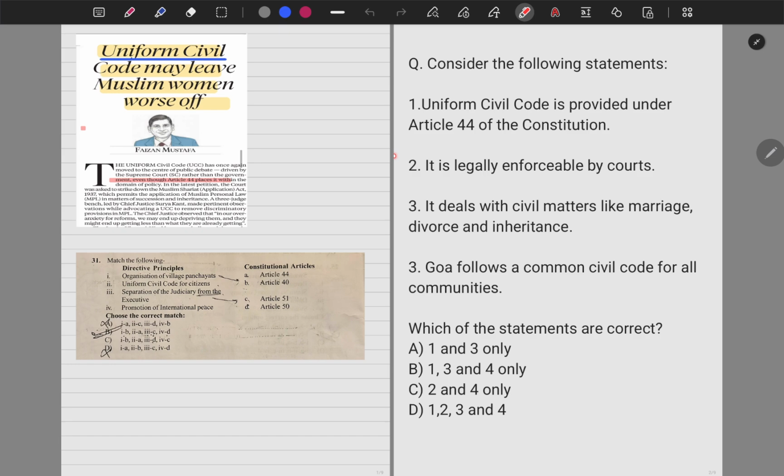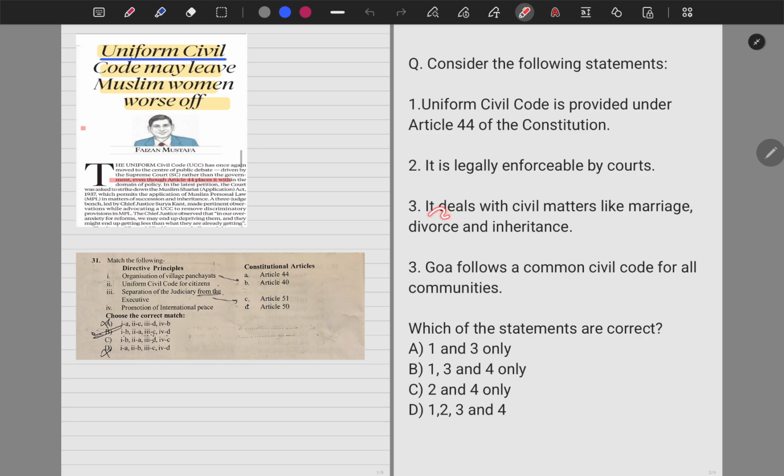The second statement says, it's legally enforceable by the courts. As you just saw in the discussion, this is not legally enforceable by the courts and it's not justiciable in the court of law. DPSPs, especially the UCC, are not justiciable in a court of law. So the second statement becomes incorrect.